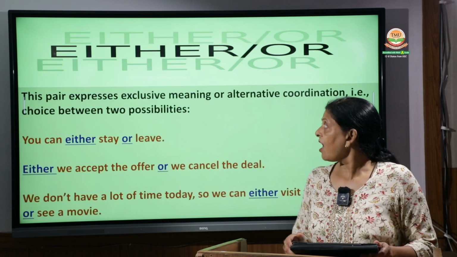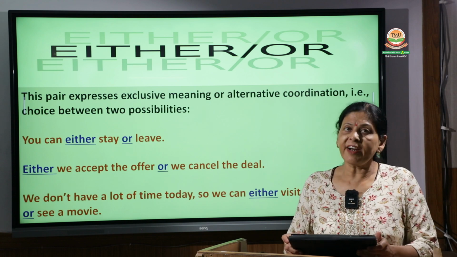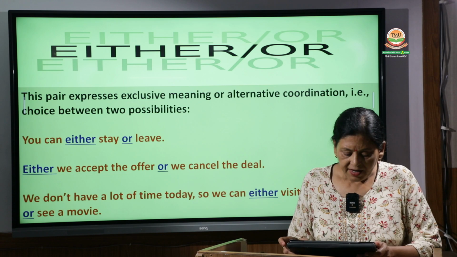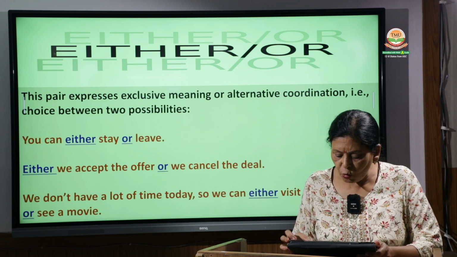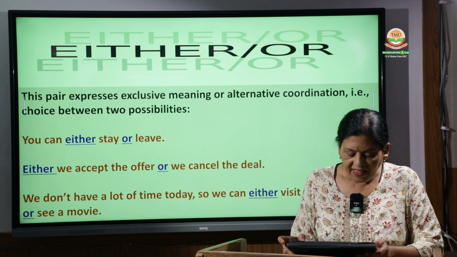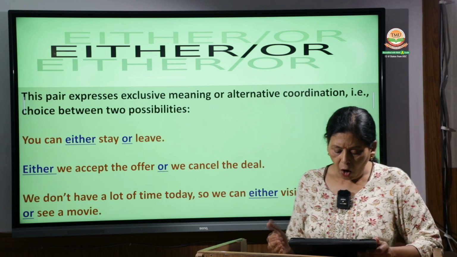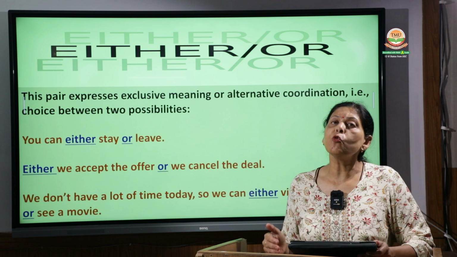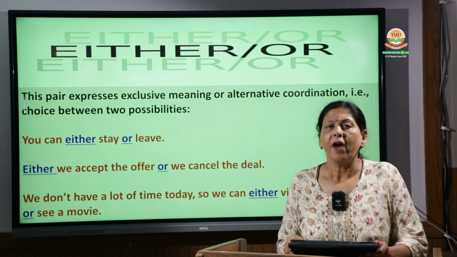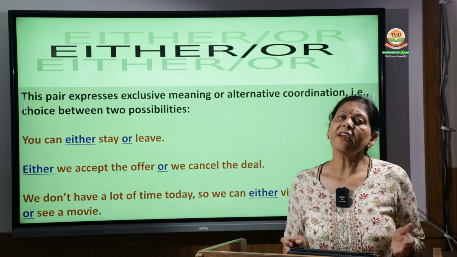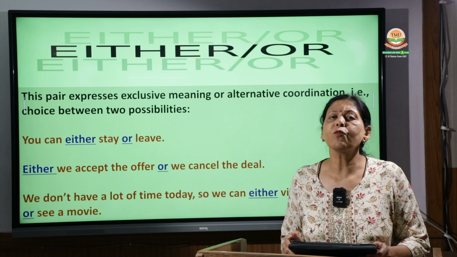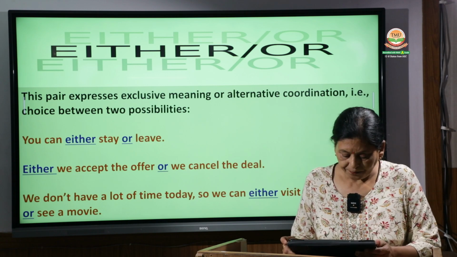Then the next one is either or. This is one pair of conjunctions, either and or. Now the pair expresses exclusive meaning or alternative coordination, that is, to choose between one or the other, to choose between two possibilities. Either I go to Delhi today or tomorrow. That means I have to go to Delhi, either today or tomorrow. So this means I have to choose between two things.